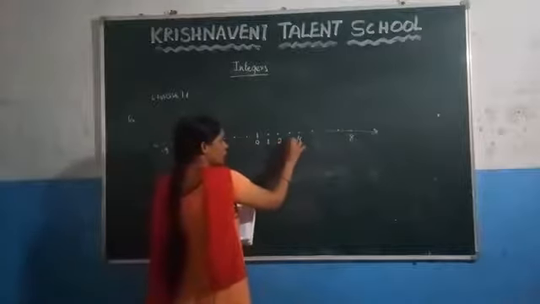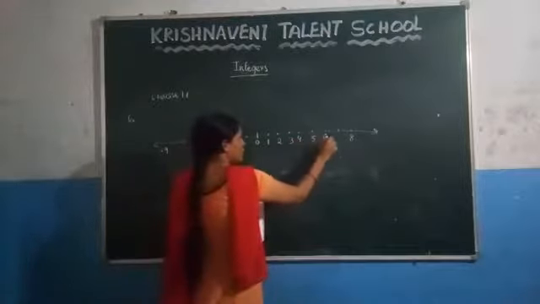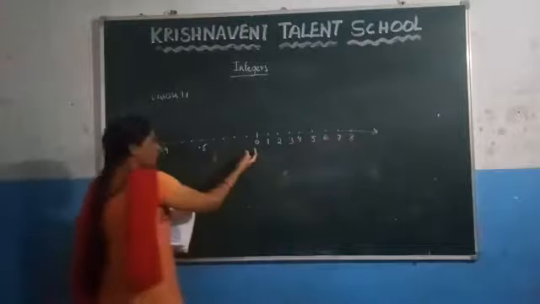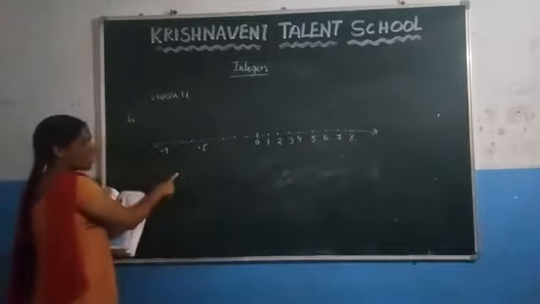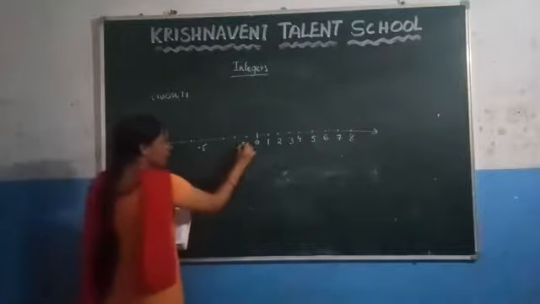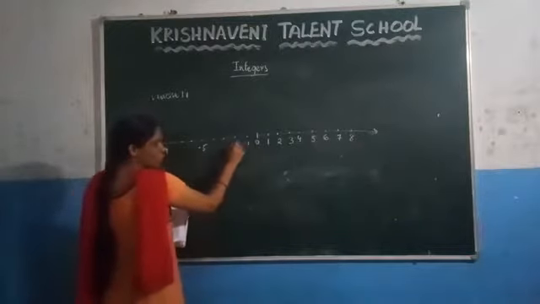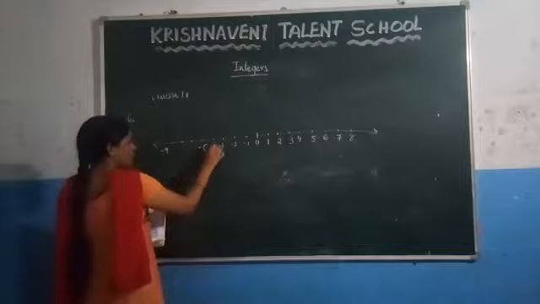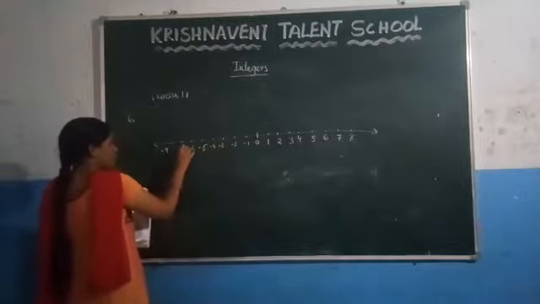After that here 2, 3, 5, 6, 7. While going to the left of the 0, you are getting the negative numbers. So here what you get here? Minus 1, minus 2, minus 3, minus 4, here minus 6, minus 7, minus 8.